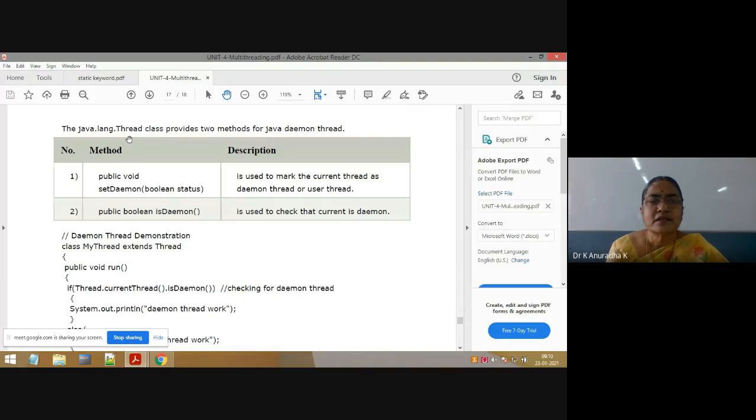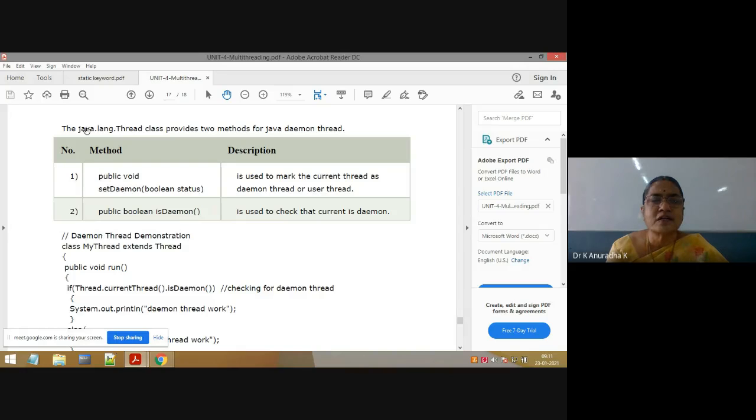Here in multi-threading we are using two predefined classes: the Thread class and the Object class. Only these two predefined classes we use to write multi-threading programs, and one more interface we use to write multi-threaded programs: Runnable. The Runnable interface is also in the java.lang package. Remember, in multi-threading we are using two predefined classes and one predefined interface. So what are the two predefined classes?